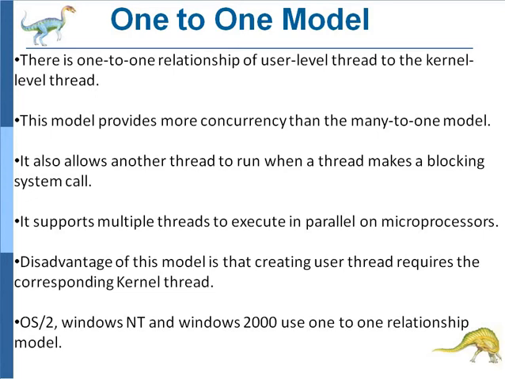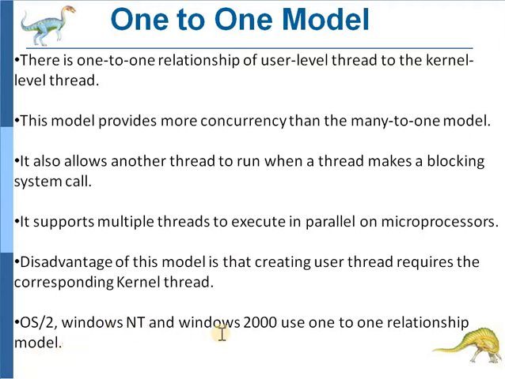But there is one limitation or drawback of this model: creating a user thread requires creating the corresponding kernel thread. Whenever user threads are created for a particular process, the corresponding kernel threads must be created, and a kernel thread is mapped with that particular user level thread.